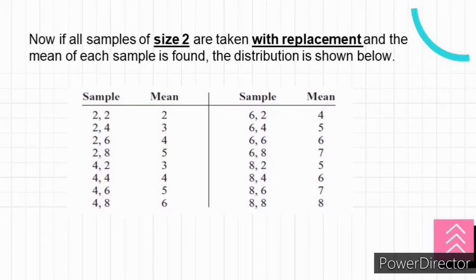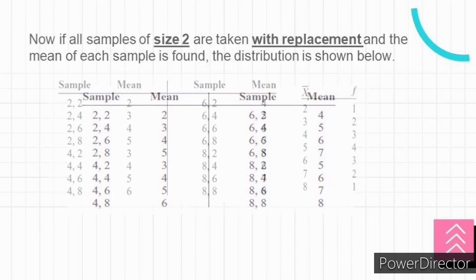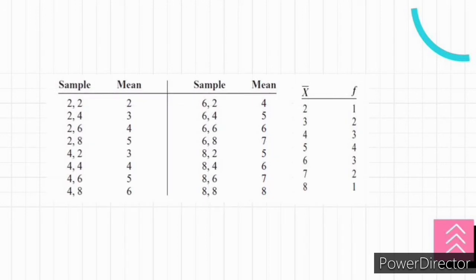Now, if all samples of size 2 are taken with replacement and the mean of each sample is found, the distribution is shown below. Since the size is 2, the samples below are listed in size 2. And since it is with replacement, we have repeated numbers like 22, 44, 66, and 88. After that, we have a frequency distribution of sample means to get the number of items in the sample.